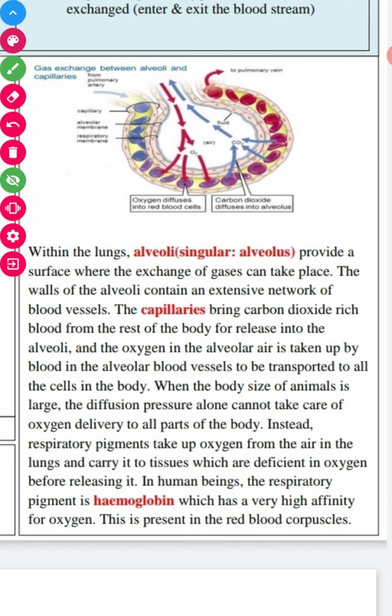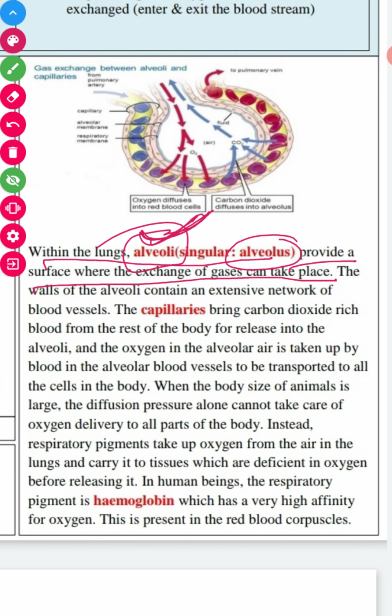On the basis of the exchange of gases, what will happen within the lungs? Alveoli is a plural form, singular it is known as alveolus. Alveoli provide a surface area where the exchange of gases can take place. Means exchange of gases takes place at the level of alveoli, because it has a large surface area.